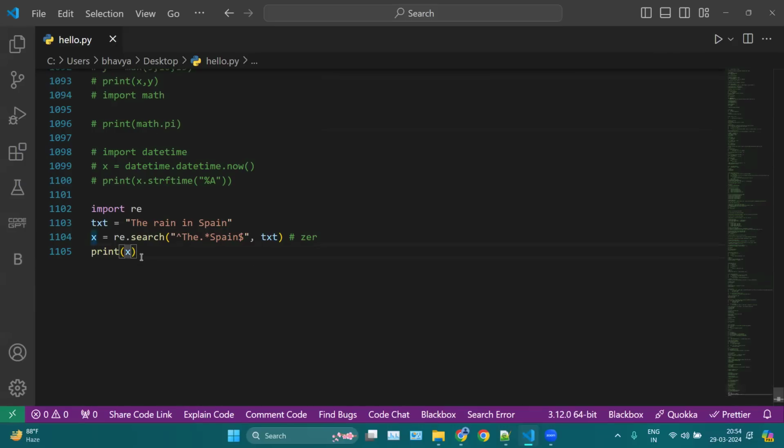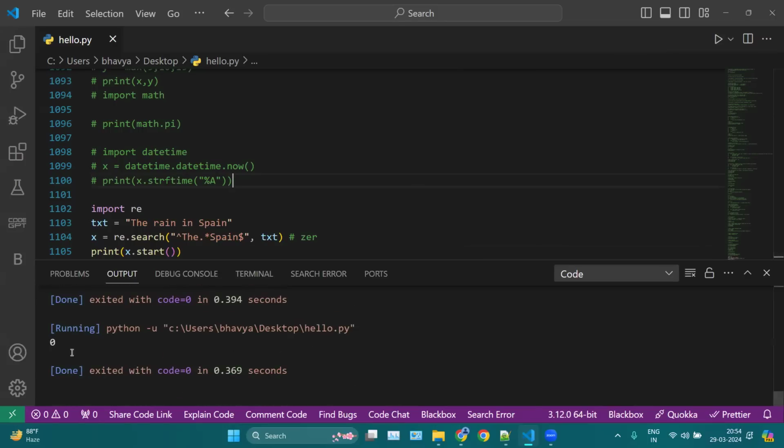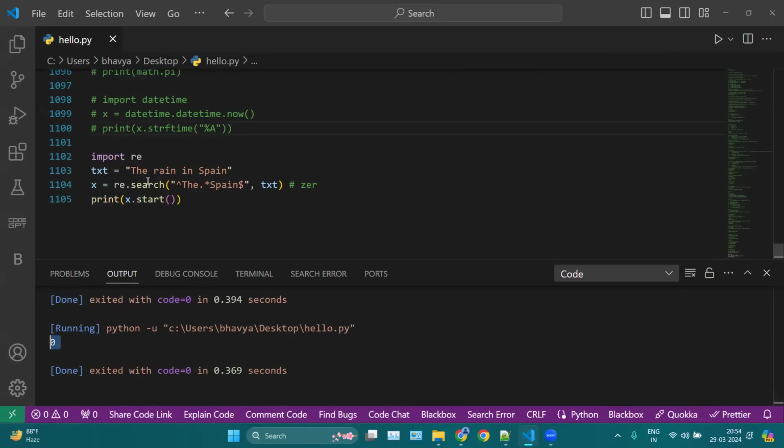You can also use x.start here, which will print only your index value from where the match is starting. And x returns an object, so it is returning an object here.